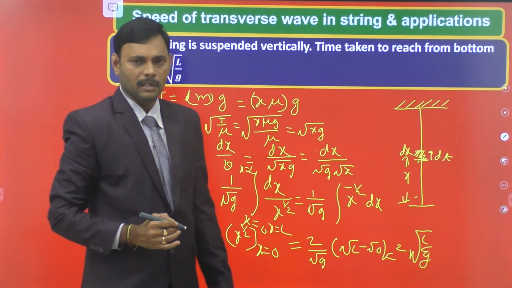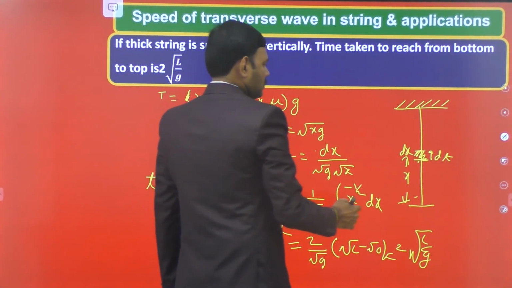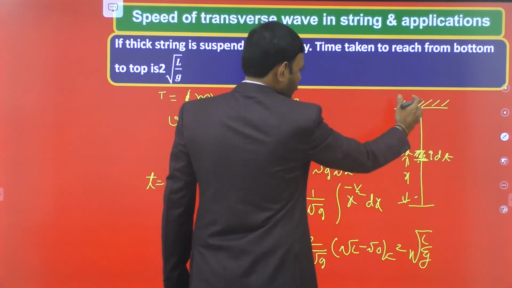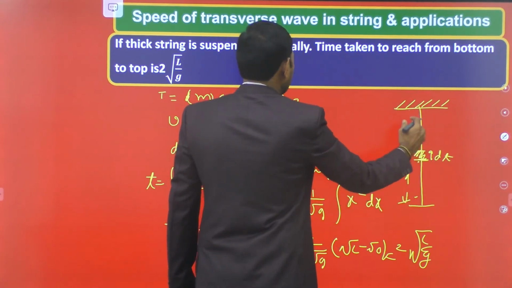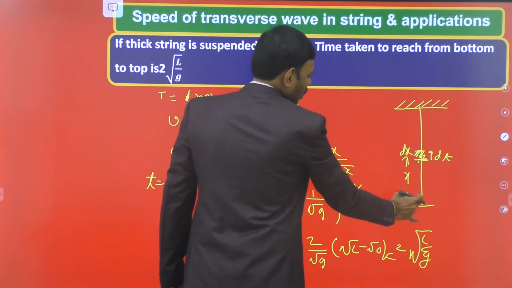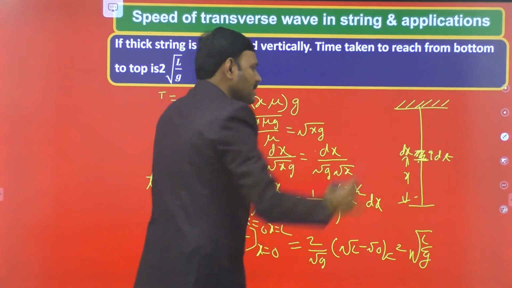So let us consider a wave traveling in a suspended wire. The wire is suspended from a rigid support, having linear density mu, and acceleration due to gravity is g. Any sound wave produced at the bottom may reach the top.